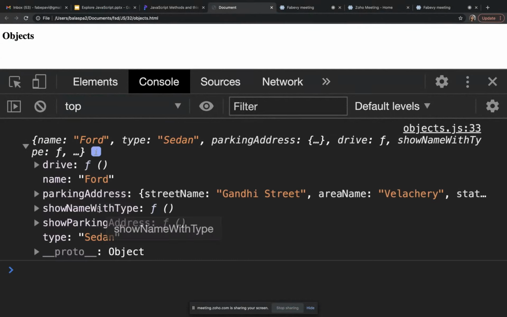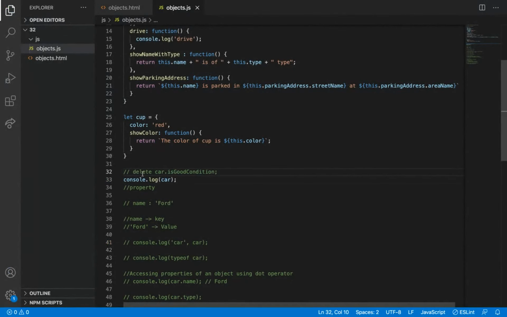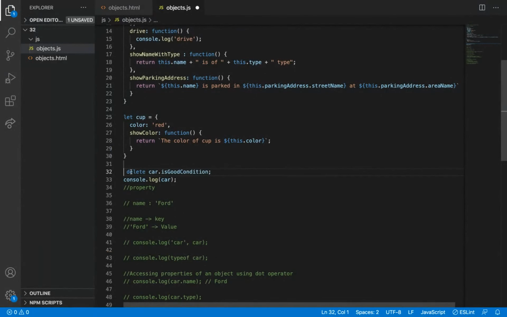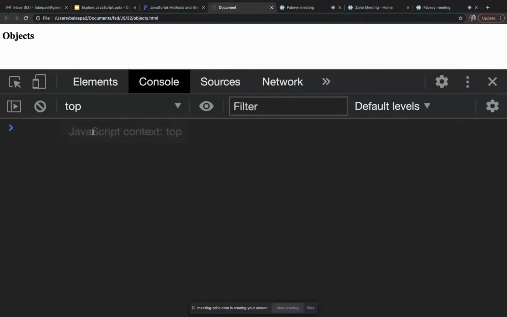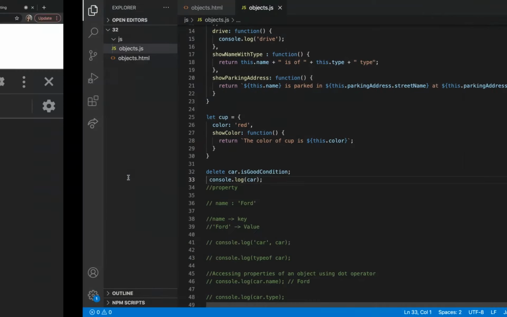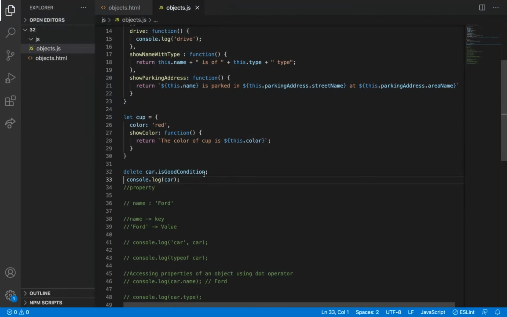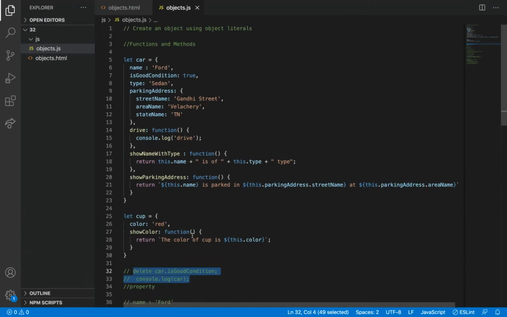the isCondition property was there before. Here, using the delete operator, we are deleting the property named is good condition, so it got deleted from this object. You can see the property is not present. Okay, this is a simple thing. Fine.